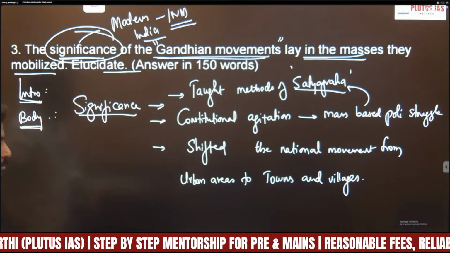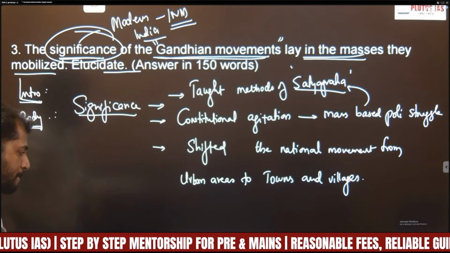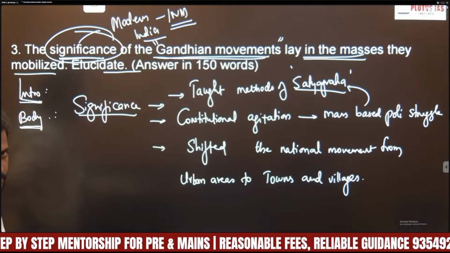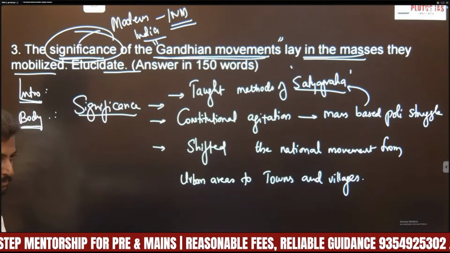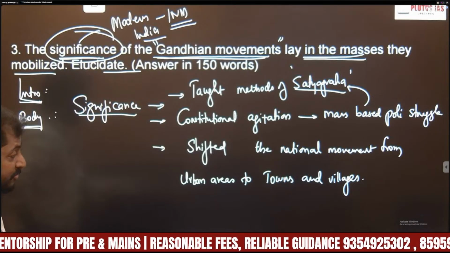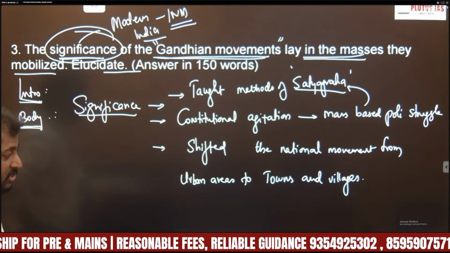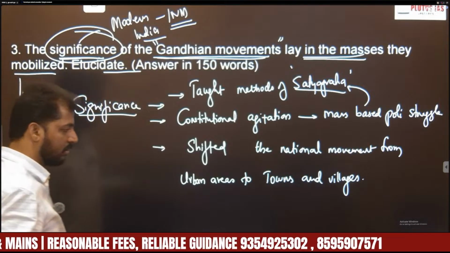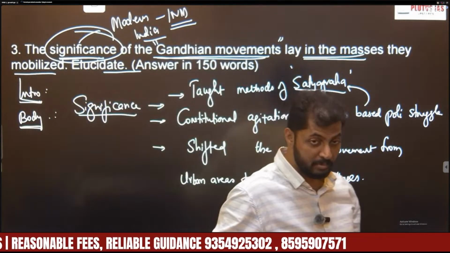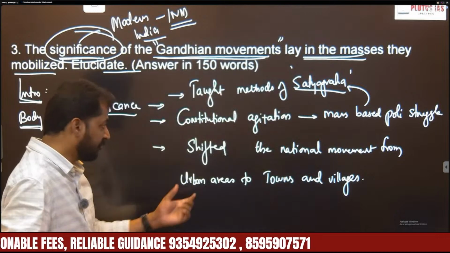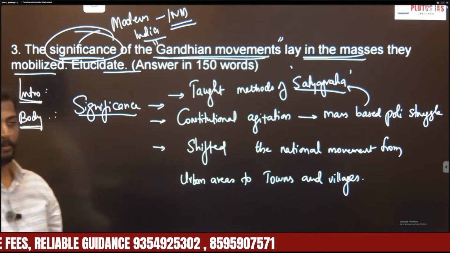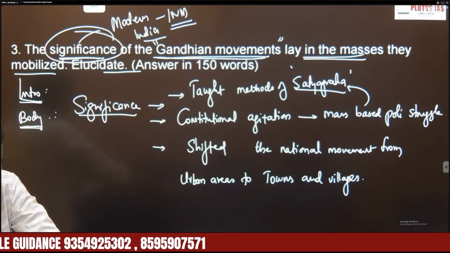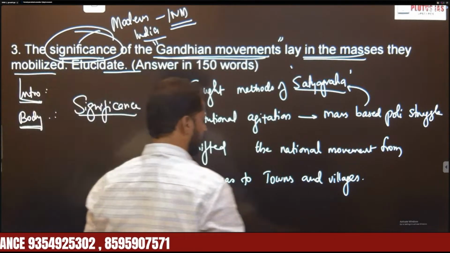Let us take the example of the Swadeshi movement. Swadeshi movement was more or less confined to urban centers, right? Later, when Gandhi arrived, he shifted this struggle for India's independence from these urban areas, because earlier it was confined to Calcutta, Bombay, Madras, Pune, Ahmedabad, right? But with the arrival of Gandhi, he shifted this national movement from urban areas to mid-towns and villages. This enhanced the scope of Indian nationalism, right? So that is another aspect.